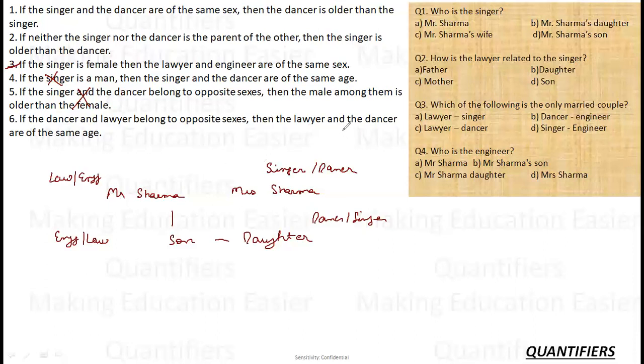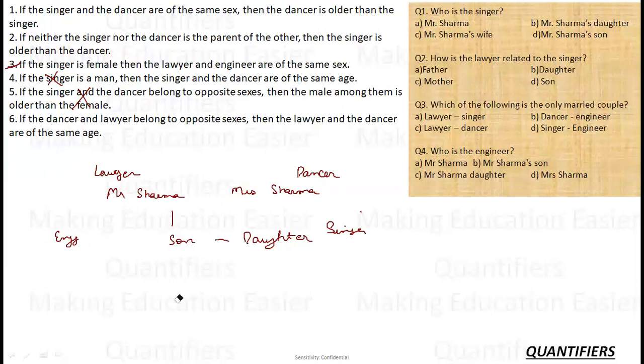If the dancer and lawyer are of opposite sexes, so dancer and lawyer, yes, they are of opposite sexes, then the lawyer and dancer are of same age. Lawyer and dancer are of same age. So, nothing about twins is given. So, lawyer and engineer are of same sex. Lawyer and dancer are of same age. So, this must be singer. And this must be engineer.